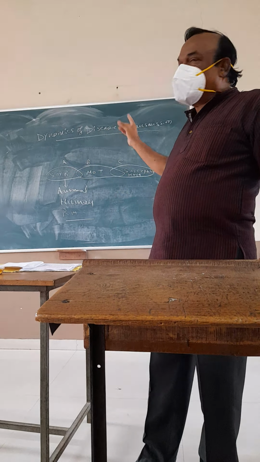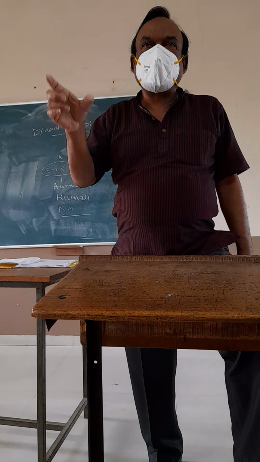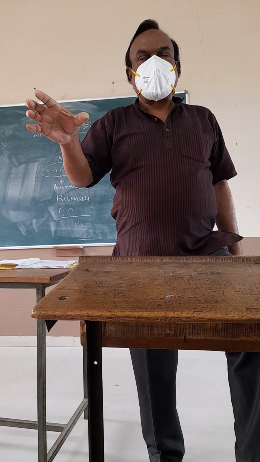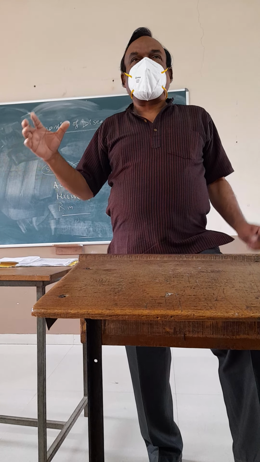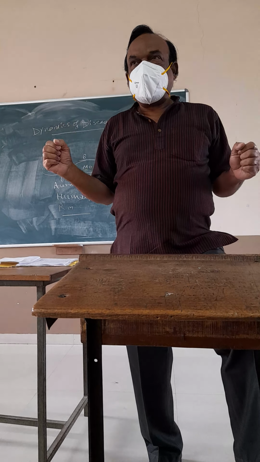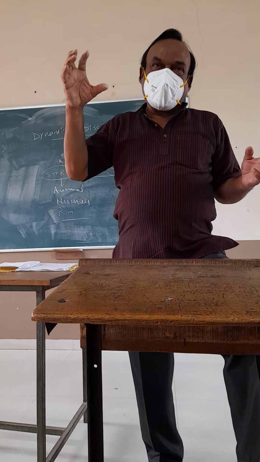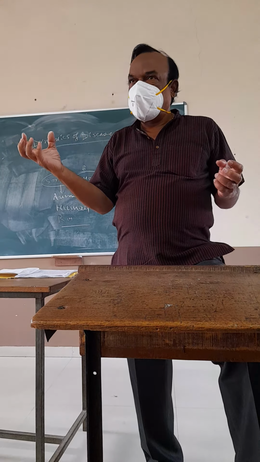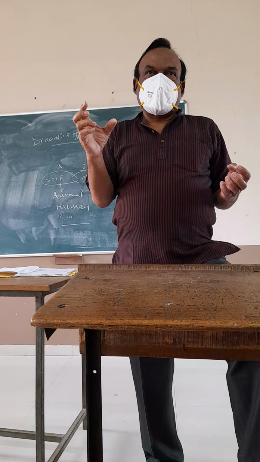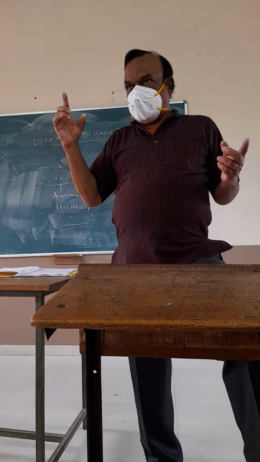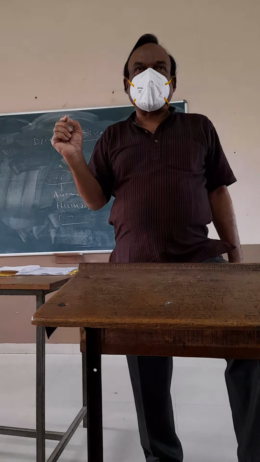There is one more type of case called subclinical case. It means the disease agent entered the body of the host, but the body resistance of the person is better, so that when the agent enters, the body's fighting force, the WBC, fights with that disease agent and does not allow the particular disease to propagate.